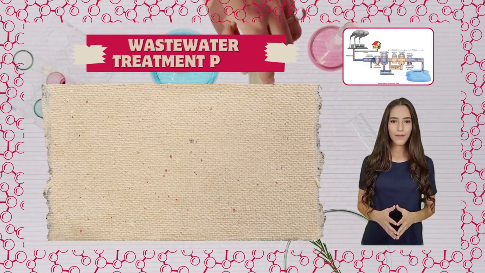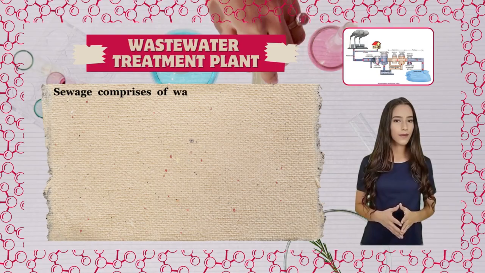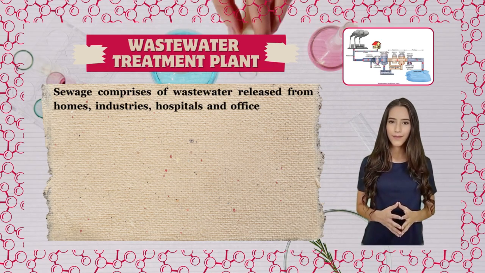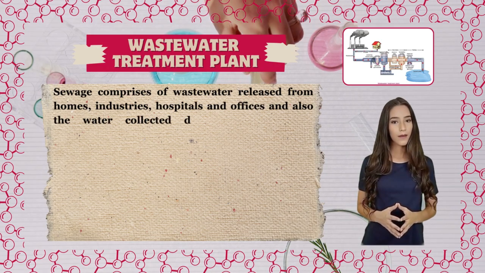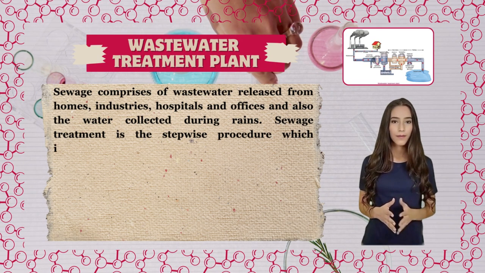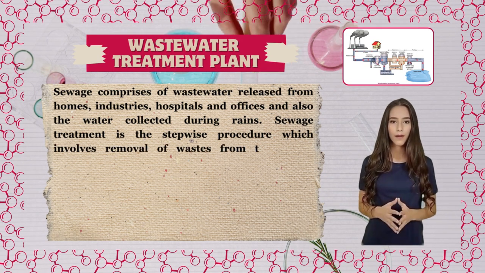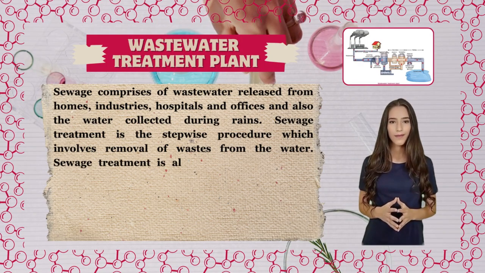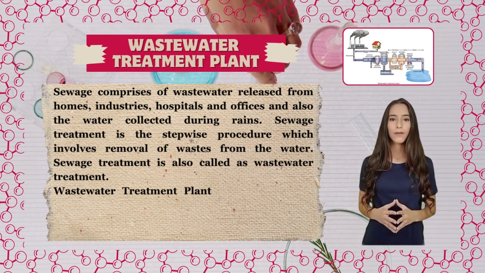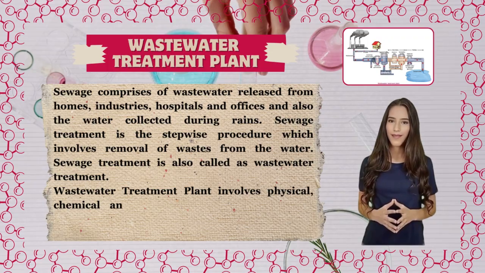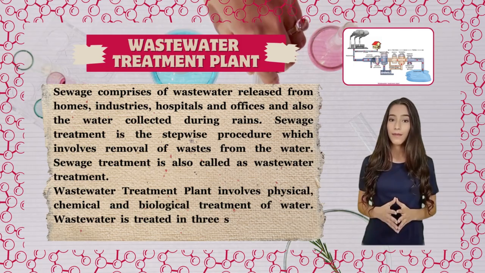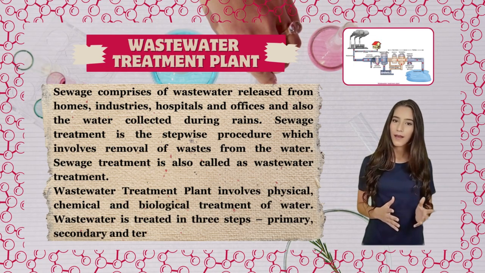Wastewater treatment plant. Sewage comprises wastewater released from homes, industries, hospitals and offices, and also the water collected during rains. Sewage treatment is the stepwise procedure which involves removal of wastes from the water. Sewage treatment is also called wastewater treatment. Wastewater treatment plant involves physical, chemical and biological treatment of water. Wastewater is treated in 3 steps: primary, secondary and tertiary.